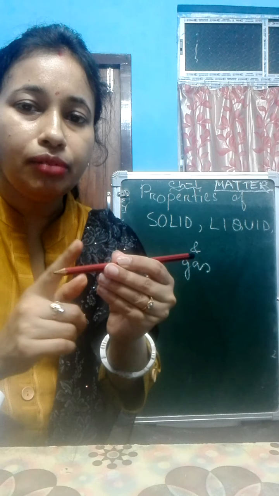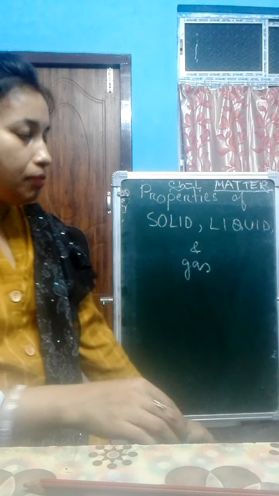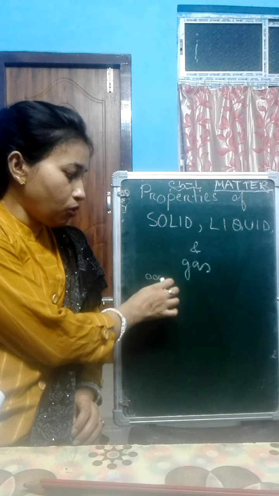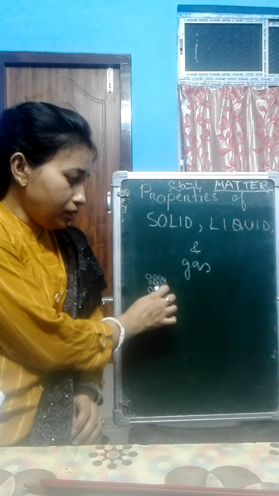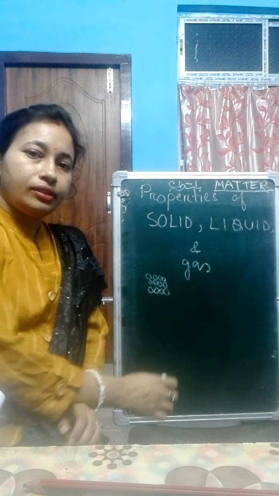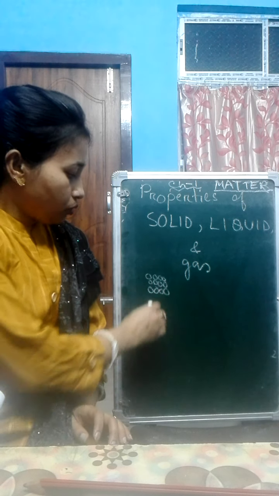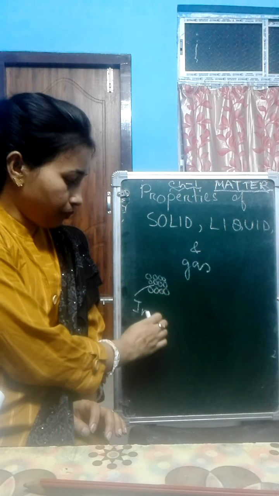The intermolecular force, the force of attraction between the molecules, is very strong. That's why the molecules are tightly packed.